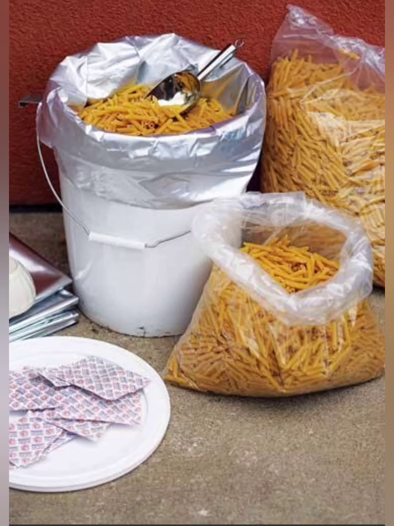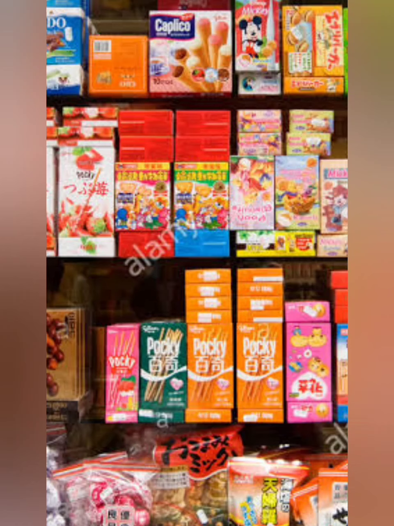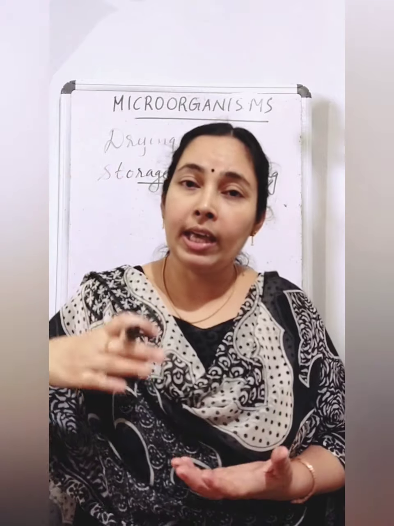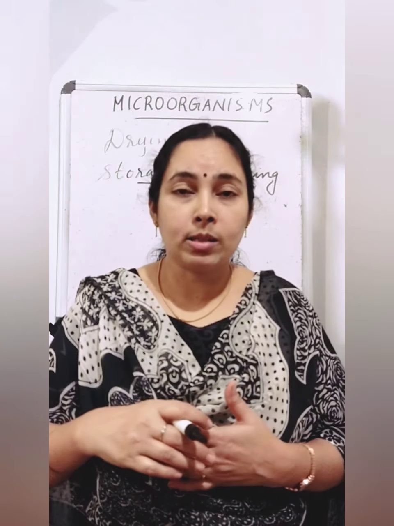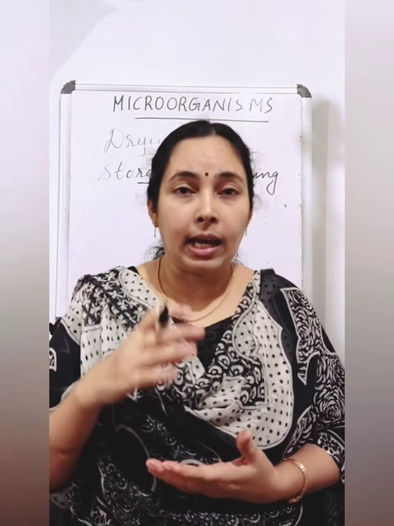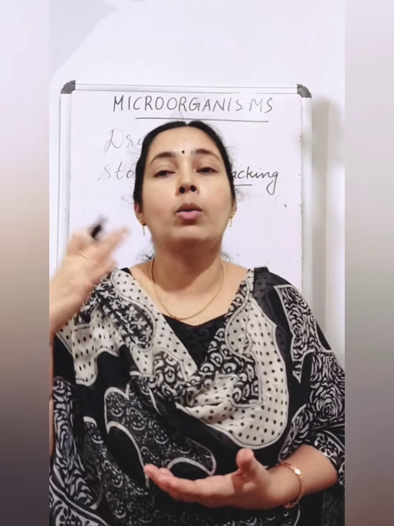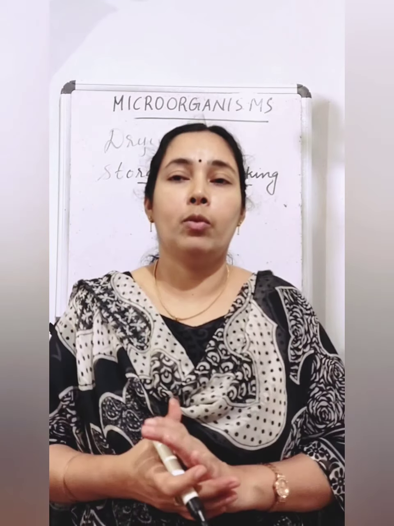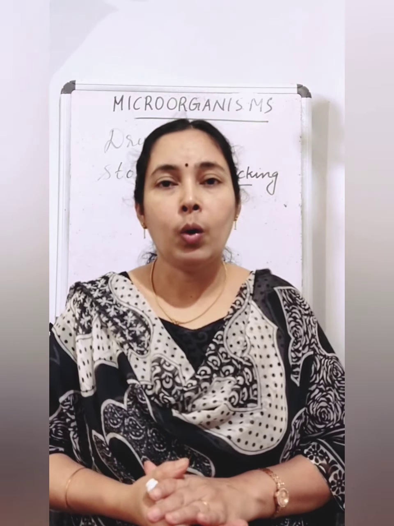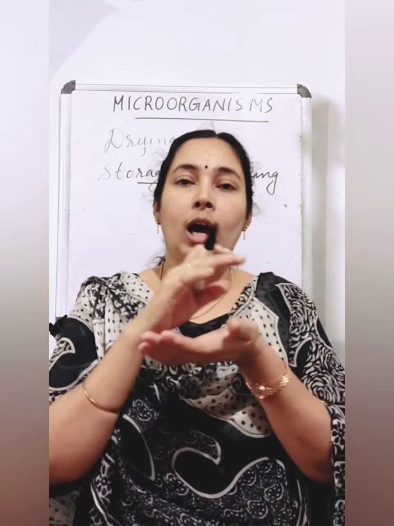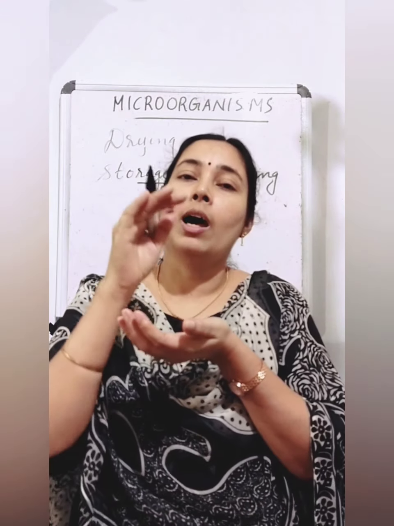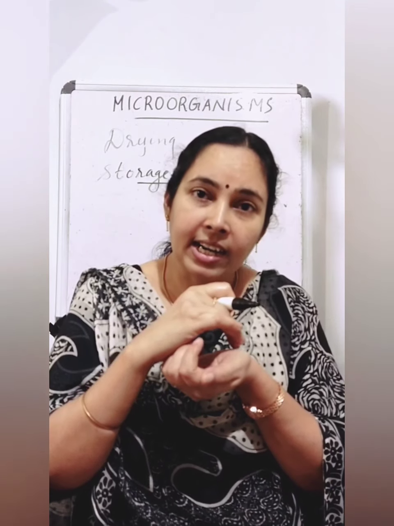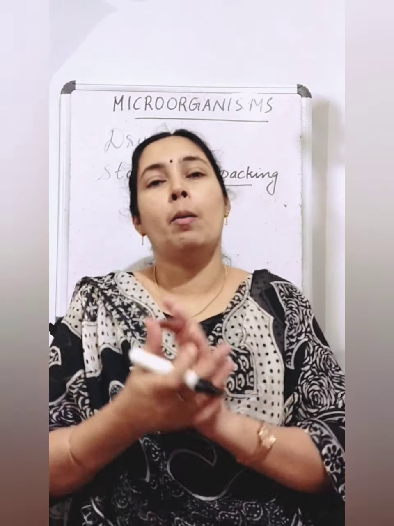Airtight packets do not allow the entry of air. Along with air, microorganisms also will enter. So these airtight packets do not allow the entry of microbes, and that will help to protect the food from the attack of microorganisms. So how can we store the food items? We can store the food items by packing them in airtight containers or airtight packets.